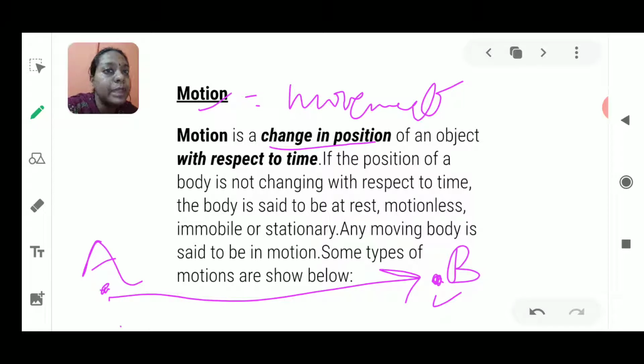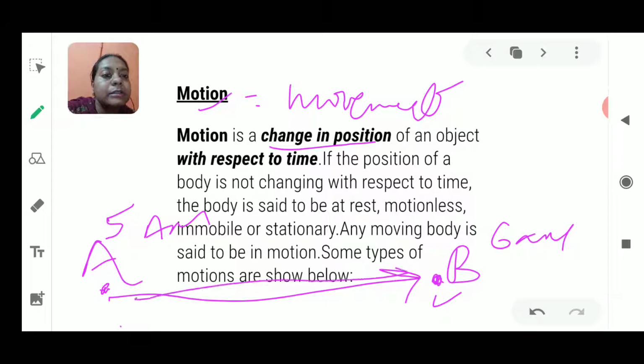And secondly, to make it very precise and correct, we need to add one more quantity, that is time. For example, at 5 a.m. this body was here, and at 6 a.m. it reached here at point B. So we will say that the object has changed its position with respect to time.